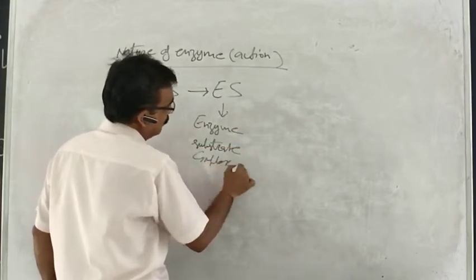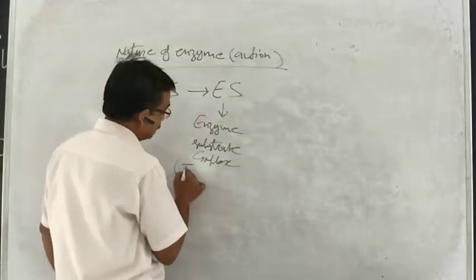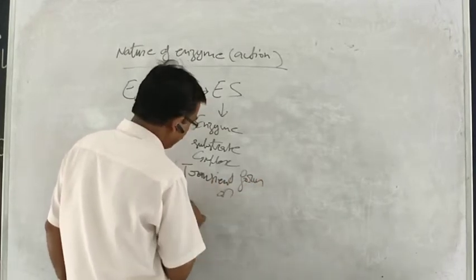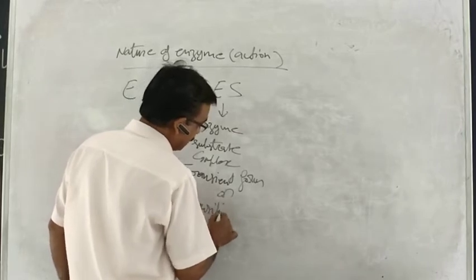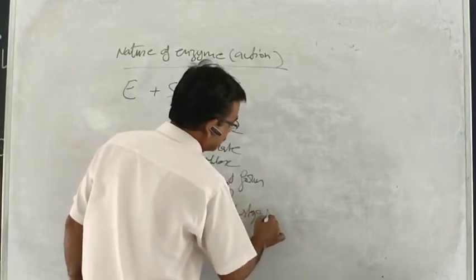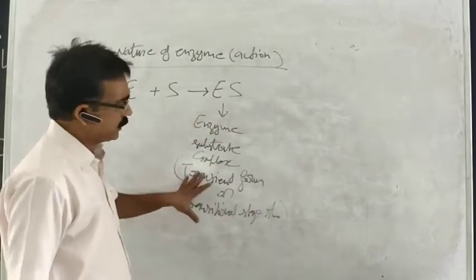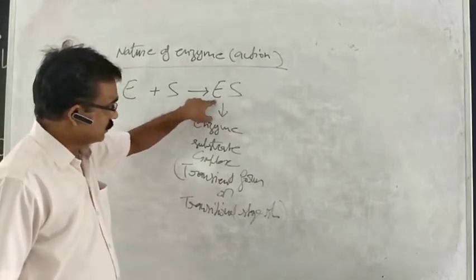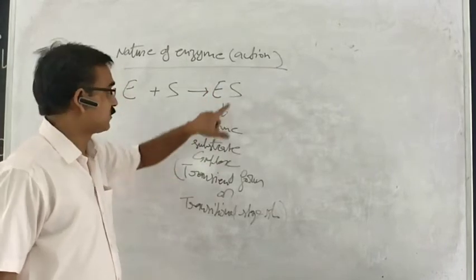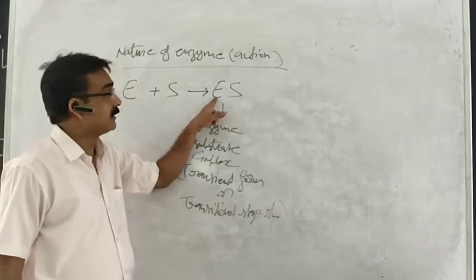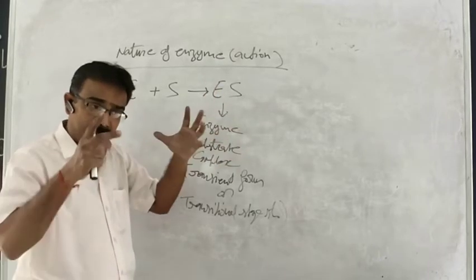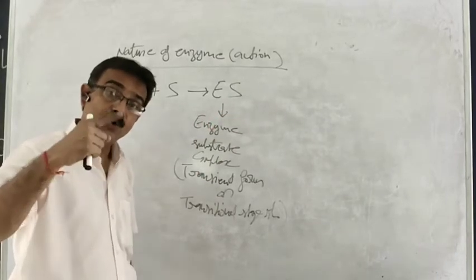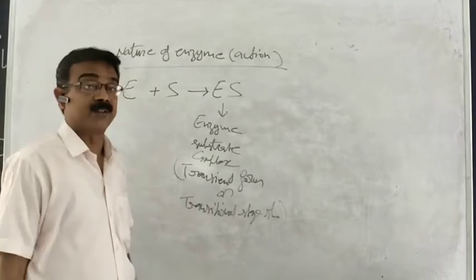Enzyme substrate complex. This is very important because it is a transient form or transitional stage structure, during which enzyme is attached with substrate, and this enzyme breaks down the bonding of the molecule of substrate and further develops new bonding in the molecule of that substrate.